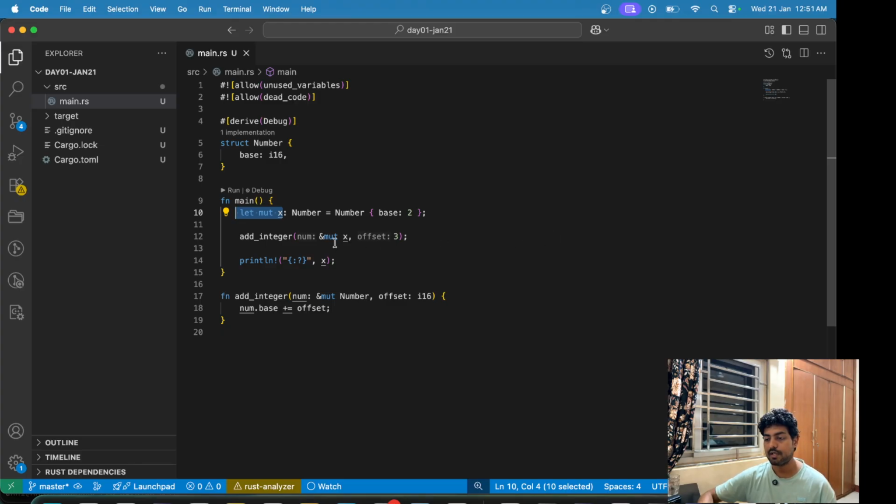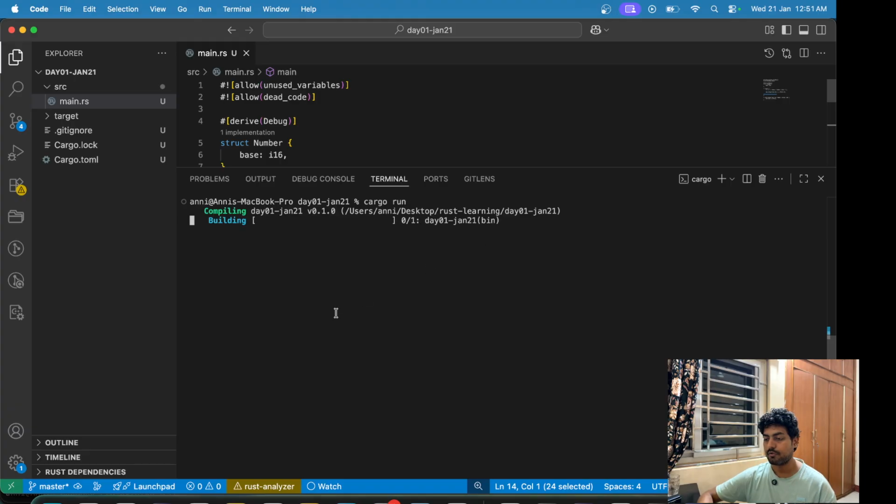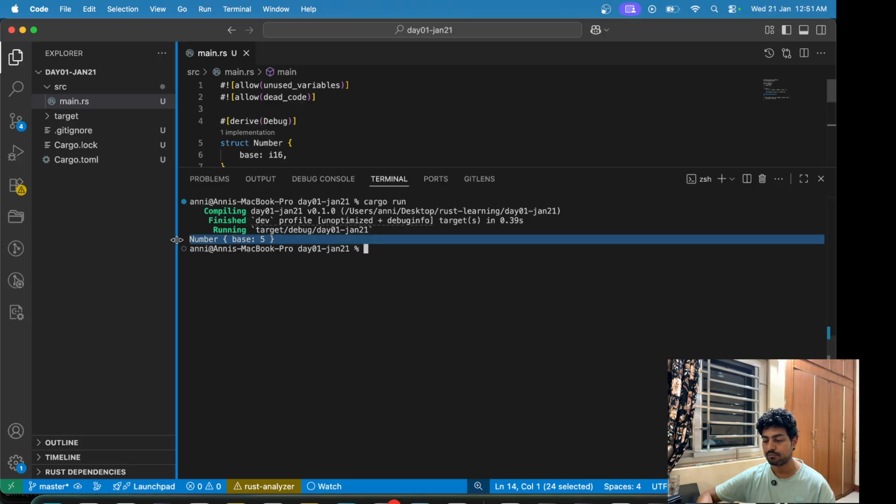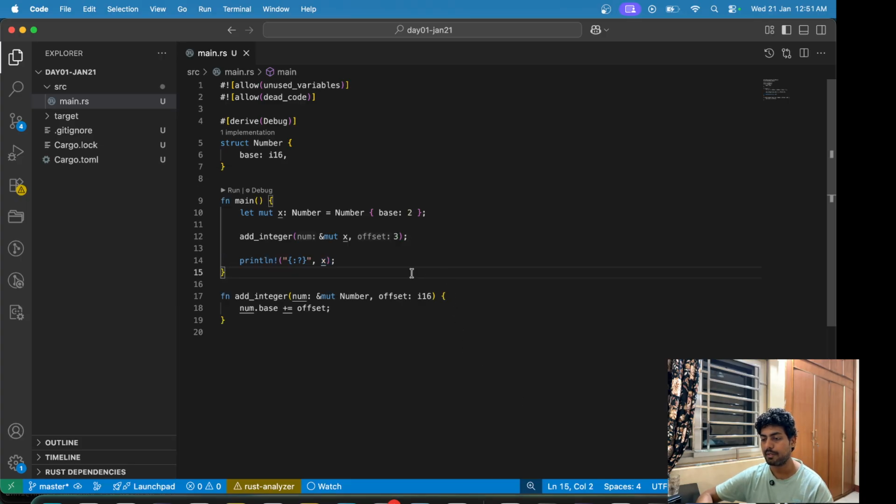So now we are defining it as let mut x. So x is a mutable variable, and then we are passing the mutable reference to the add integer function, and then it is adding the offset to base and modifying the base itself. Now if we print this, we will see that the base is now 5, which is 2 plus 3. So if I do cargo run here, we can see that it is number and base is 5. So it modified the value in place.